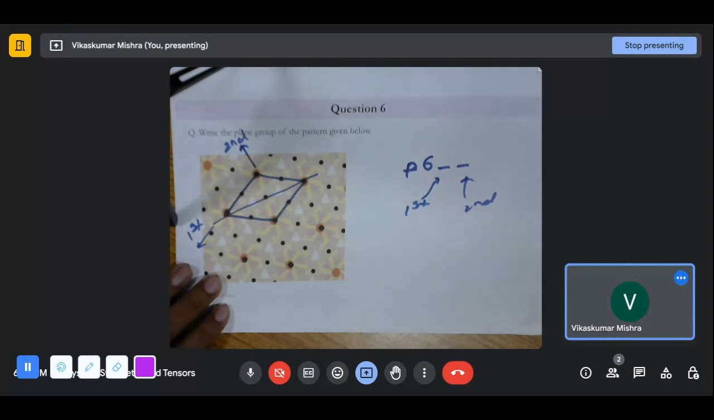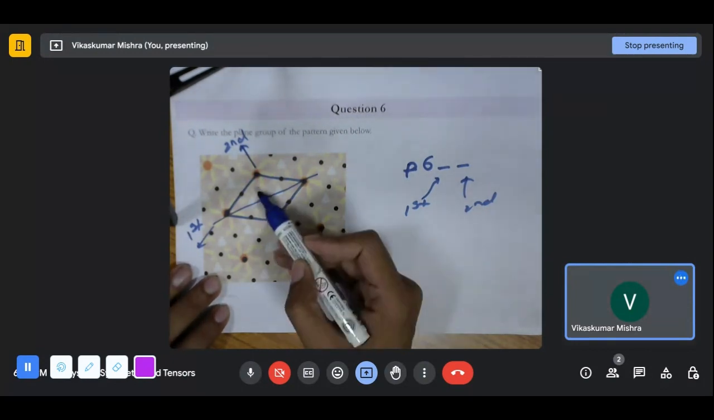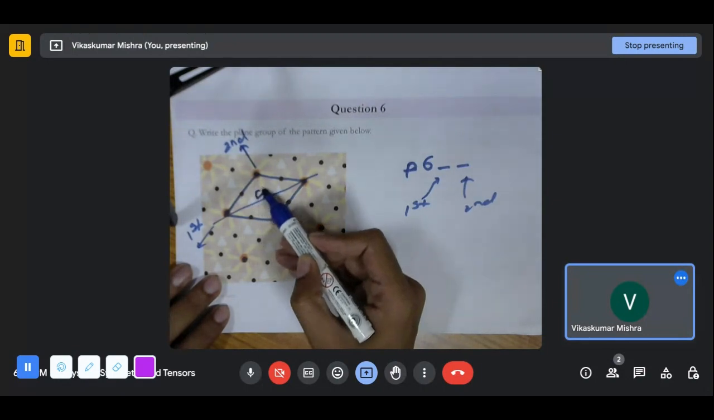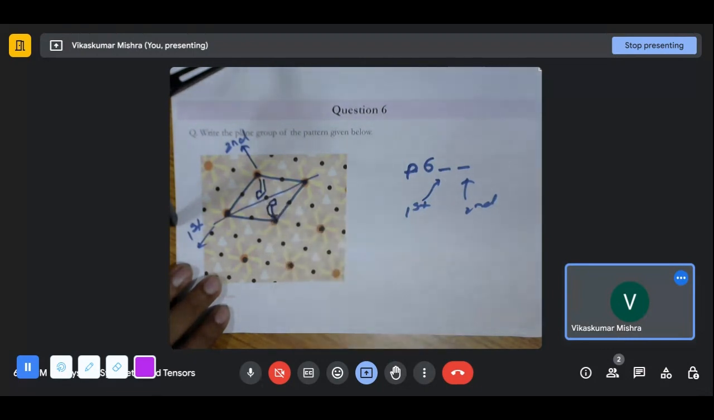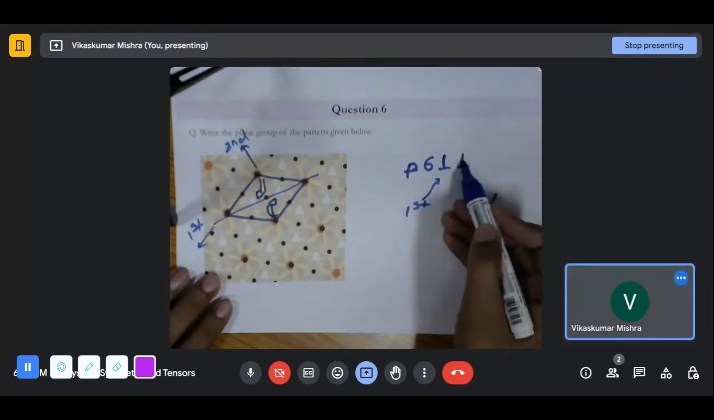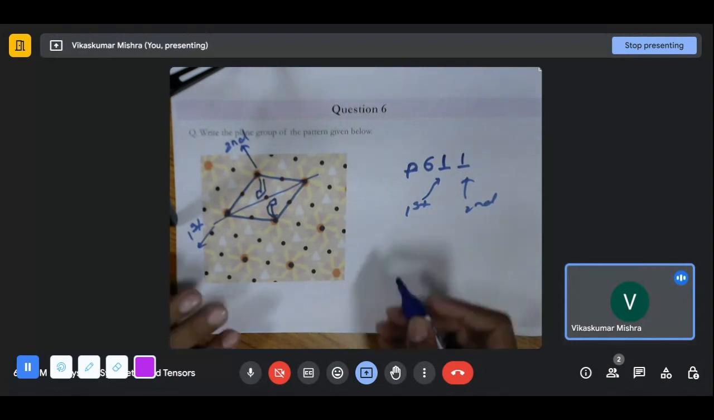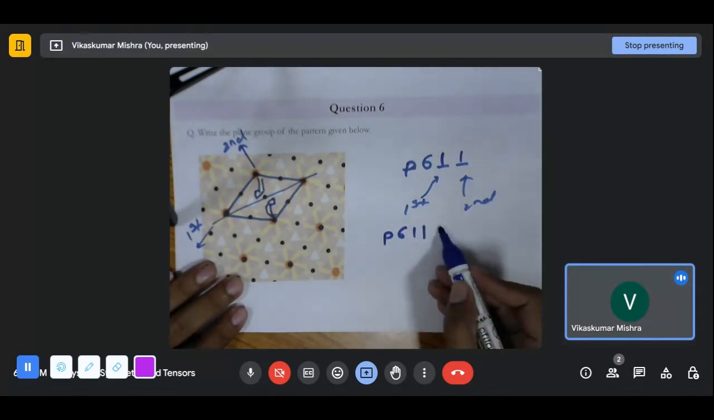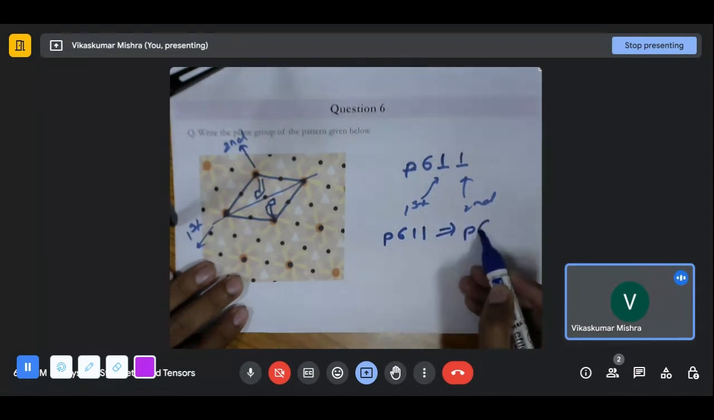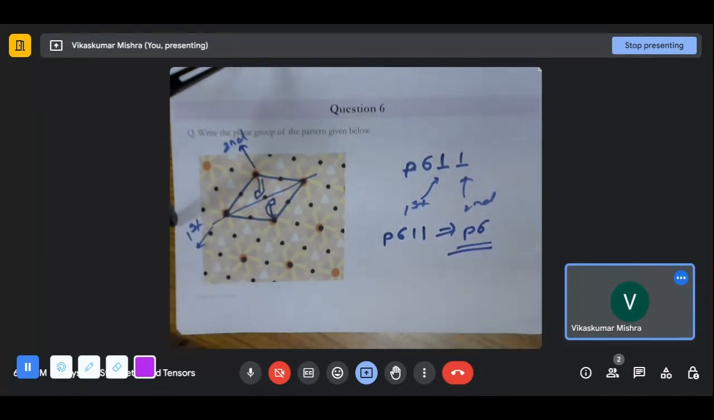Okay, and also this thing also will not be reflected. So we can say that okay, there is nothing. So one will always be there, one fold along each of the directions. So this is P 6 1 1. We can ignore these ones and we can write them as P 6. And with that, question number 6 is over.